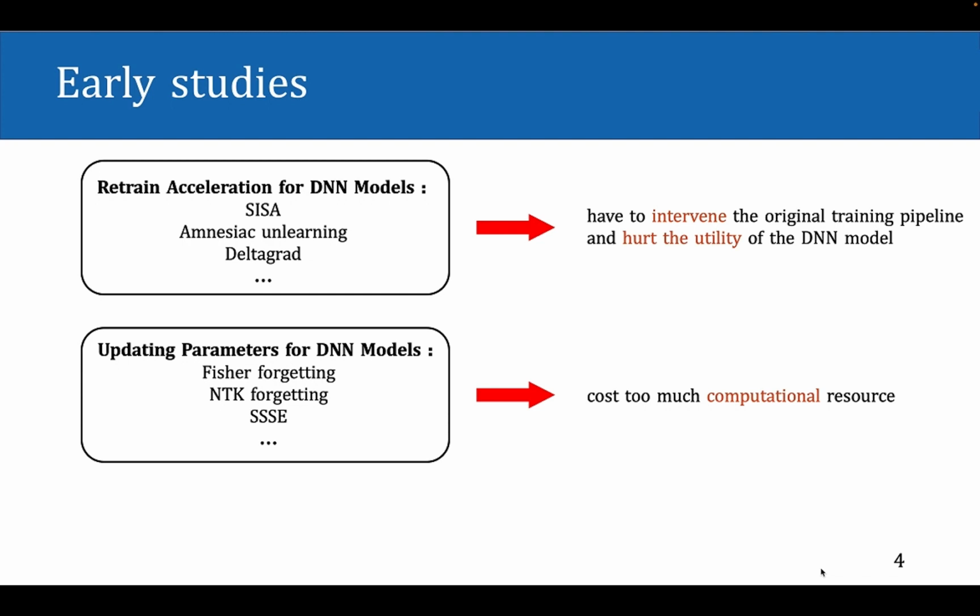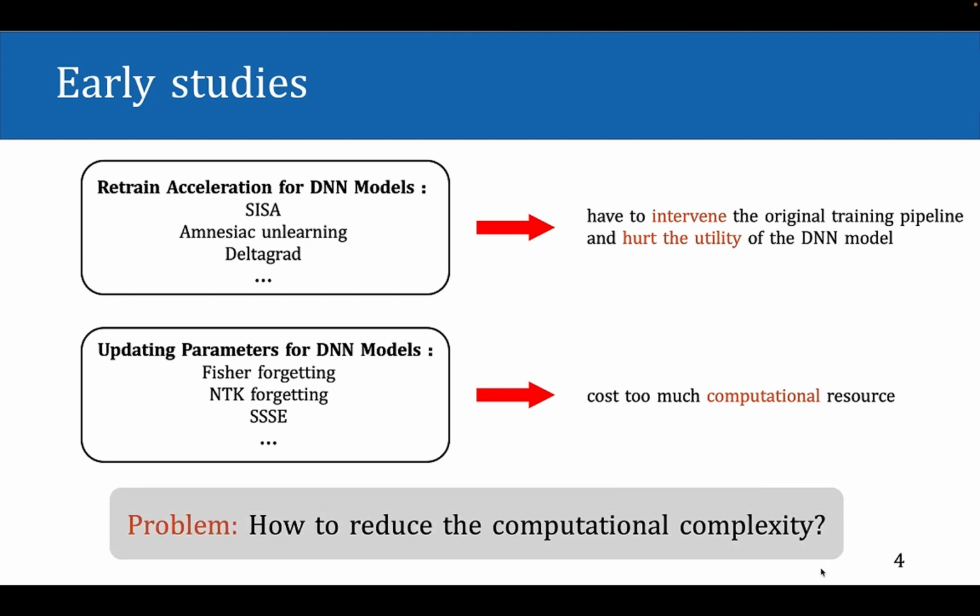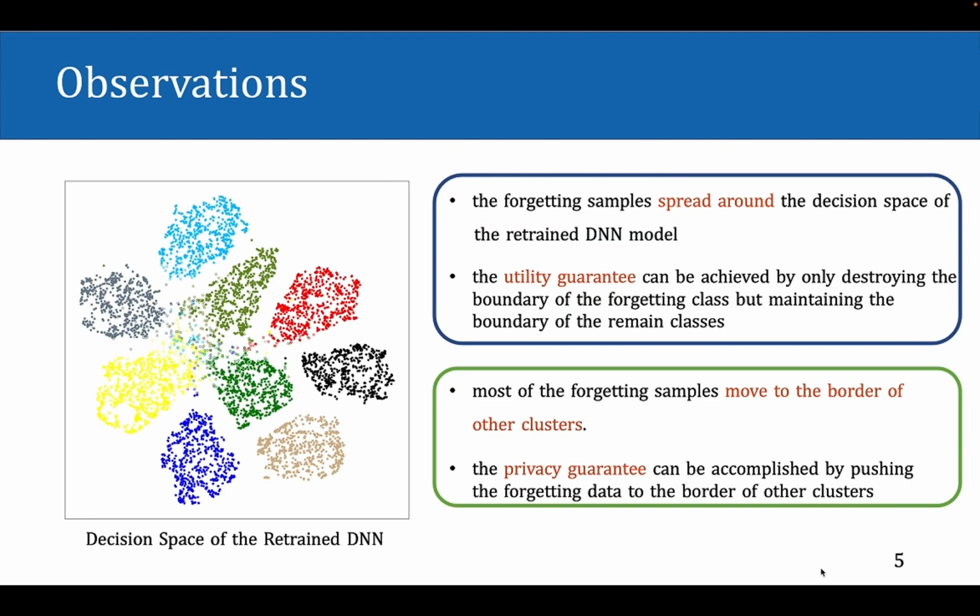We follow the updating parameter approaches because this branch of methods is more practical for machine unlearning service online. But the problem is how to reduce the computational complexity of updating parameter-based unlearning approaches. In order to find an efficient unlearning approach to forget an entire class, we visualize the decision space of the retrained model and discover two key observations.